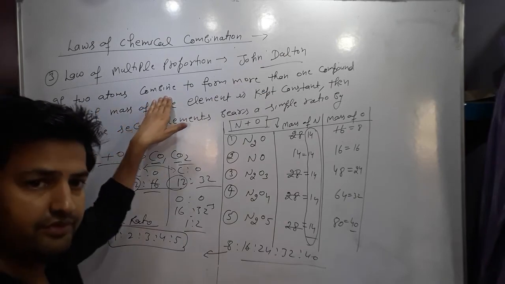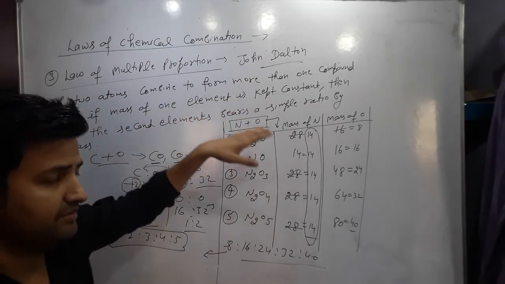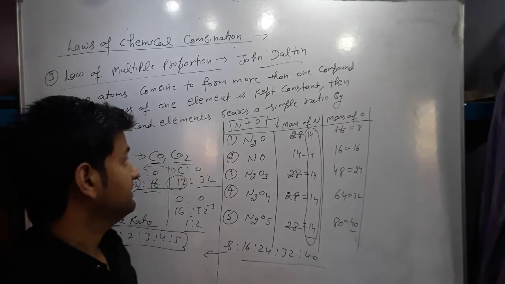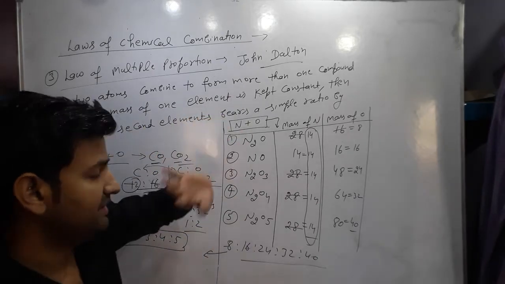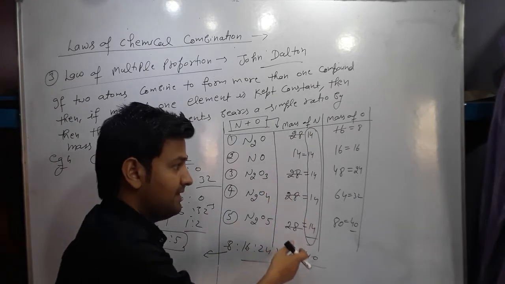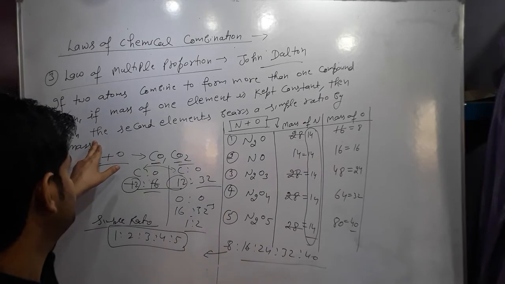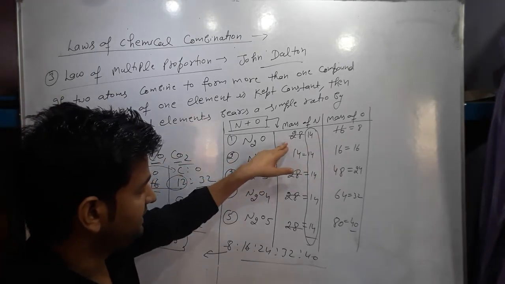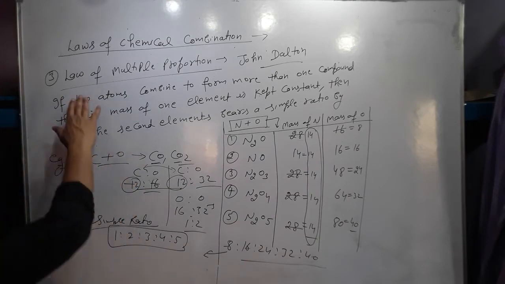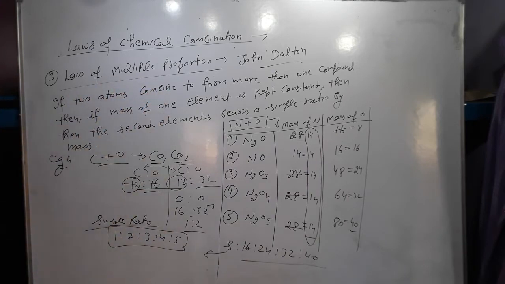If any two atoms combine with each other to form more than one compound, and the mass of one element is kept constant, then the ratio in which the other atom combines with the fixed mass of this one bears a simple ratio. This is according to the law of multiple proportion.